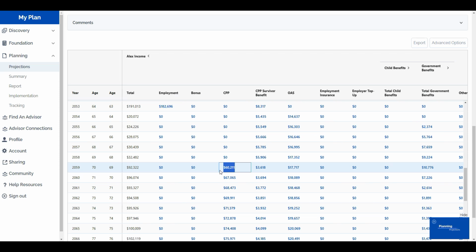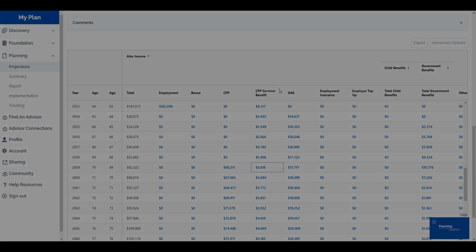And again, this is future dollars amounts. This also includes all of the CPP enhancement that's happening for Alex between now and age 70. So there's a lot of CPP enhancement that Alex will benefit from. But what's interesting is that we see a reduction here going from pre-65 to post-65, and we see another reduction when Alex starts their CPP benefit because of the integration between those two. So a lot of nuance when it comes to CPP survivor benefits. You've got pre-65, you've got post-65, and then you've got the integration of those benefits. All three are important timelines, important milestones within a retirement plan.